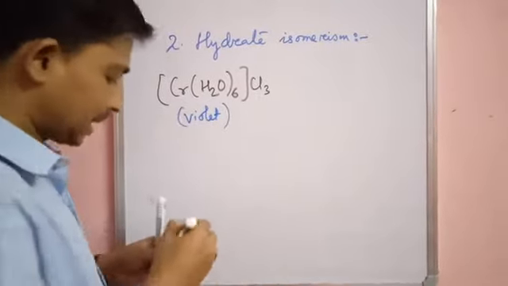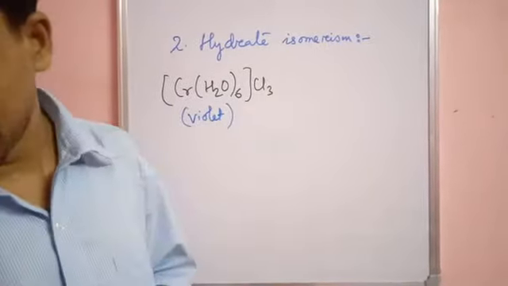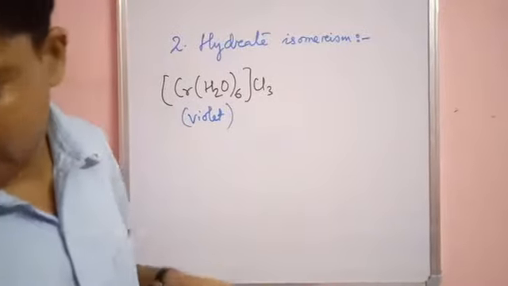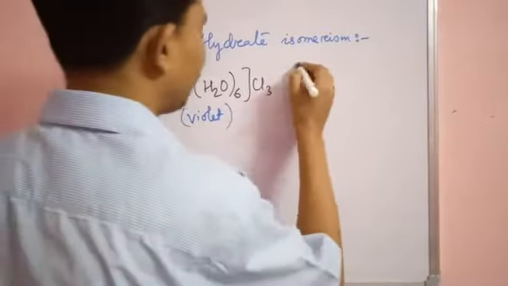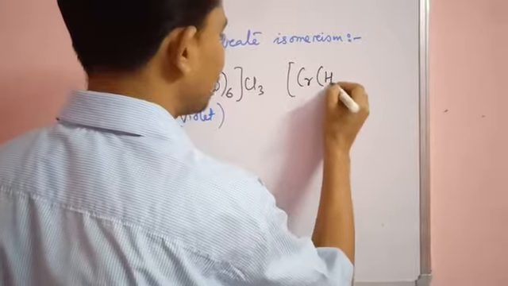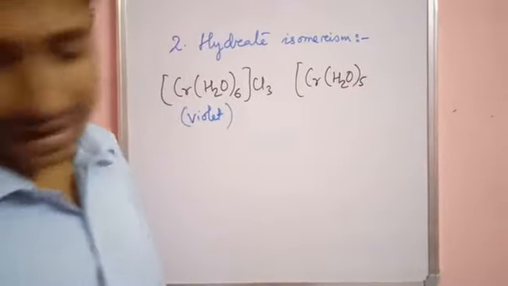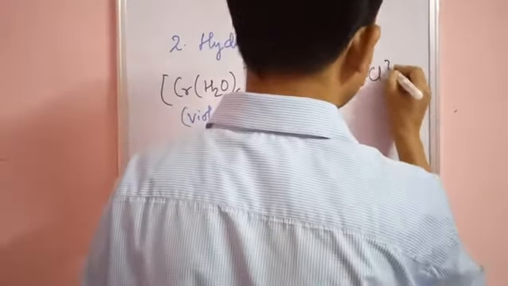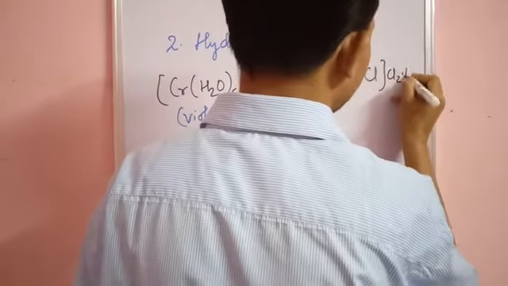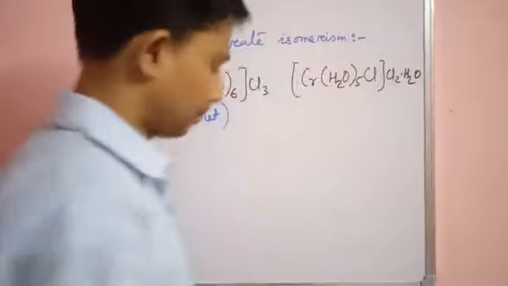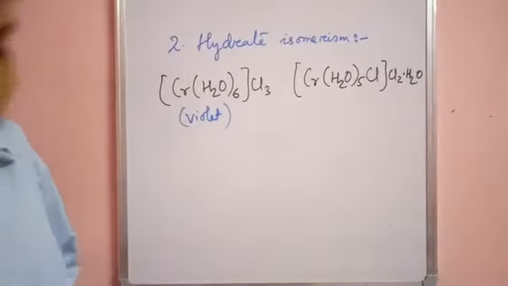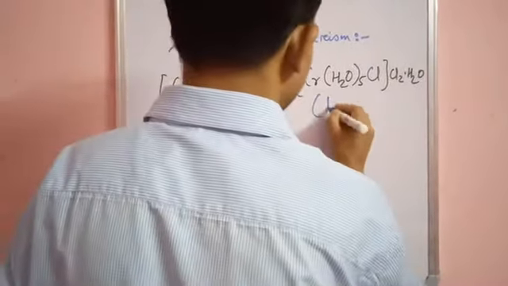Okay. Another compound having the same molecular formula, I can take this one also: [Cr(H2O)5Cl]Cl2·H2O. The color of this compound is blue green.